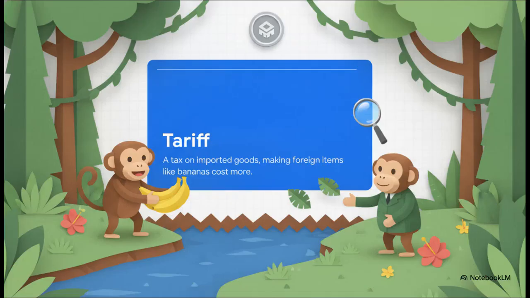So look, in our monkey's home turf, local trade is completely straightforward. But the second they want goods from a different jungle, boom, economic friction begins. Now, we all know what a tariff is, right? A tax on imported goods. But in monkey terms, it works kind of like this. Before that exotic banana can cross back into the local jungle, the government steps right into the middle of the transaction. They demand their own cut. They actually require the monkey to hand over extra leaves to the authorities just for the privilege of bringing a foreign banana into their local economy.